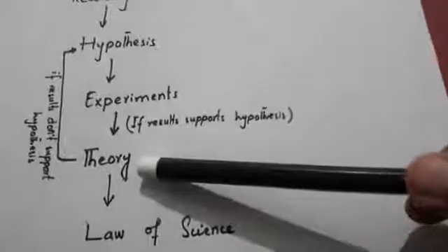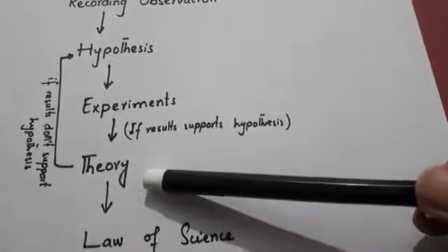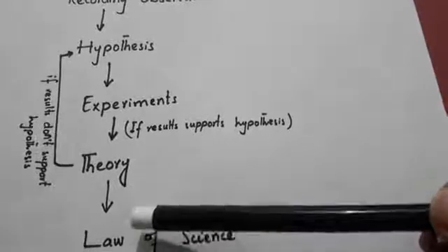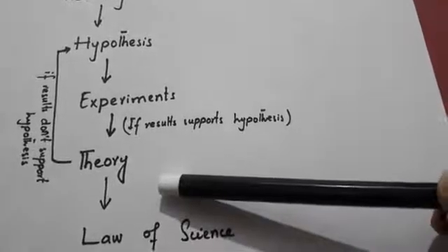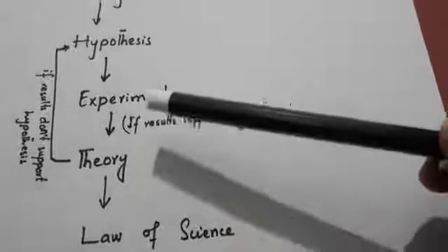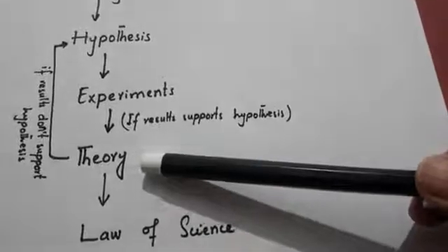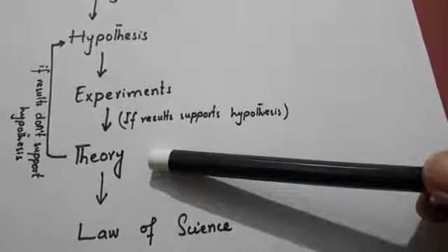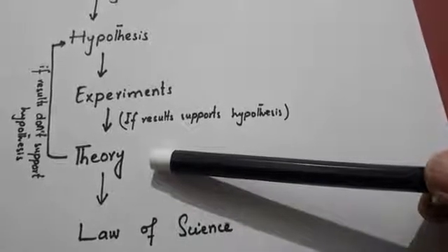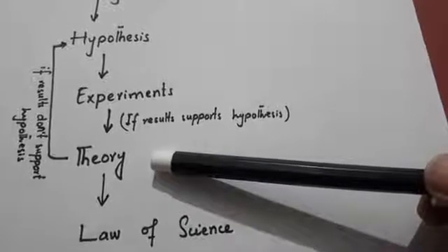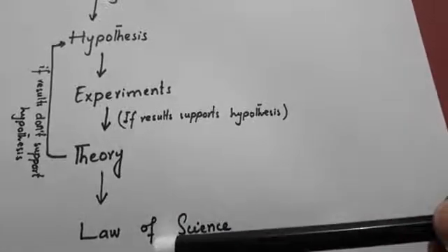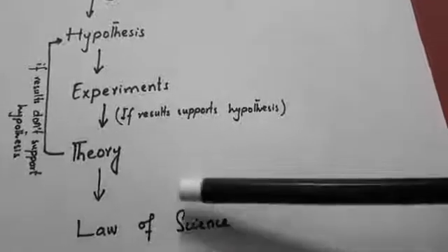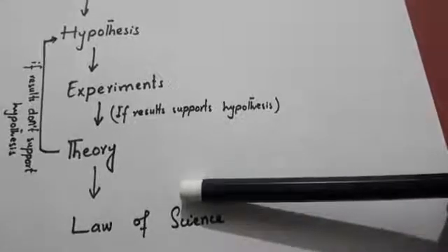And for making a theory, if the theory is tested a number of times and is still found to be true, the theory becomes a law of science. So that is the final stage of the scientific method.